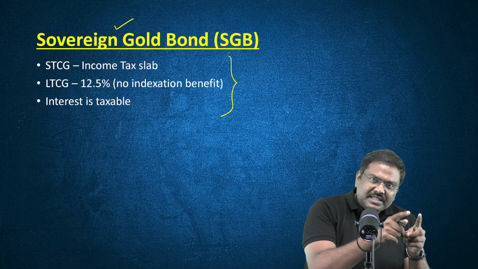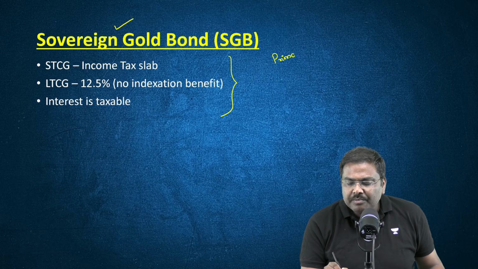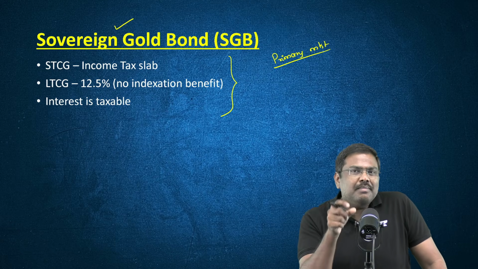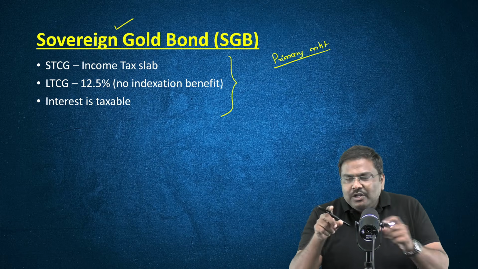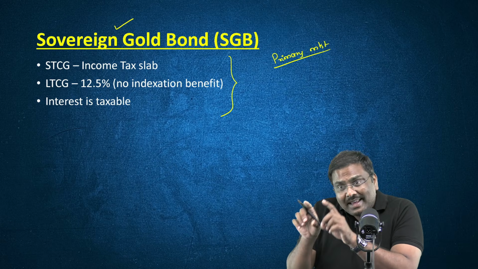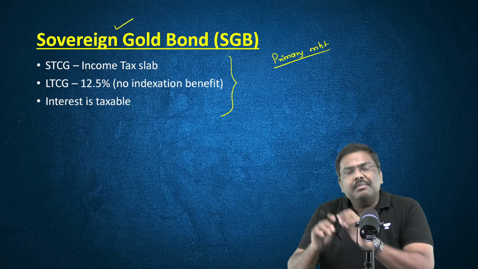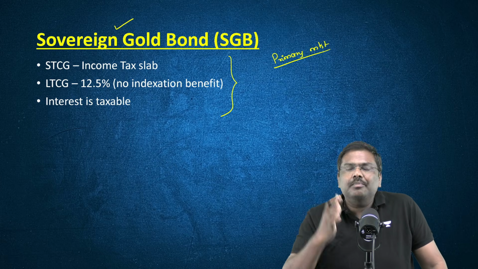If you purchase the sovereign gold bond from the primary market, and hold on to the sovereign gold bond till they mature, the maturity period for the SGB is 8 years, and you make capital gains in this transaction, only in such cases the capital gains tax will not be applicable. No capital gains tax shall be collected by the government.